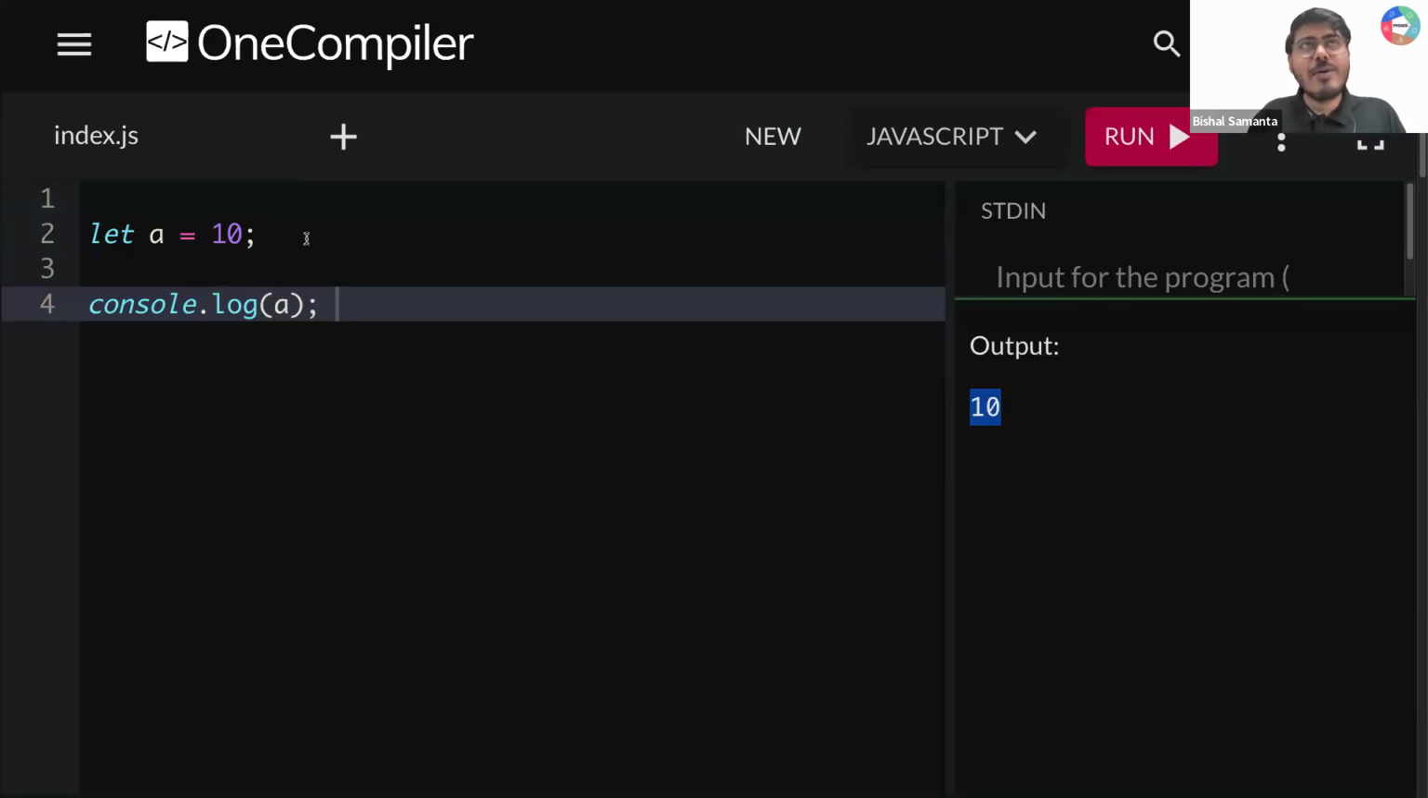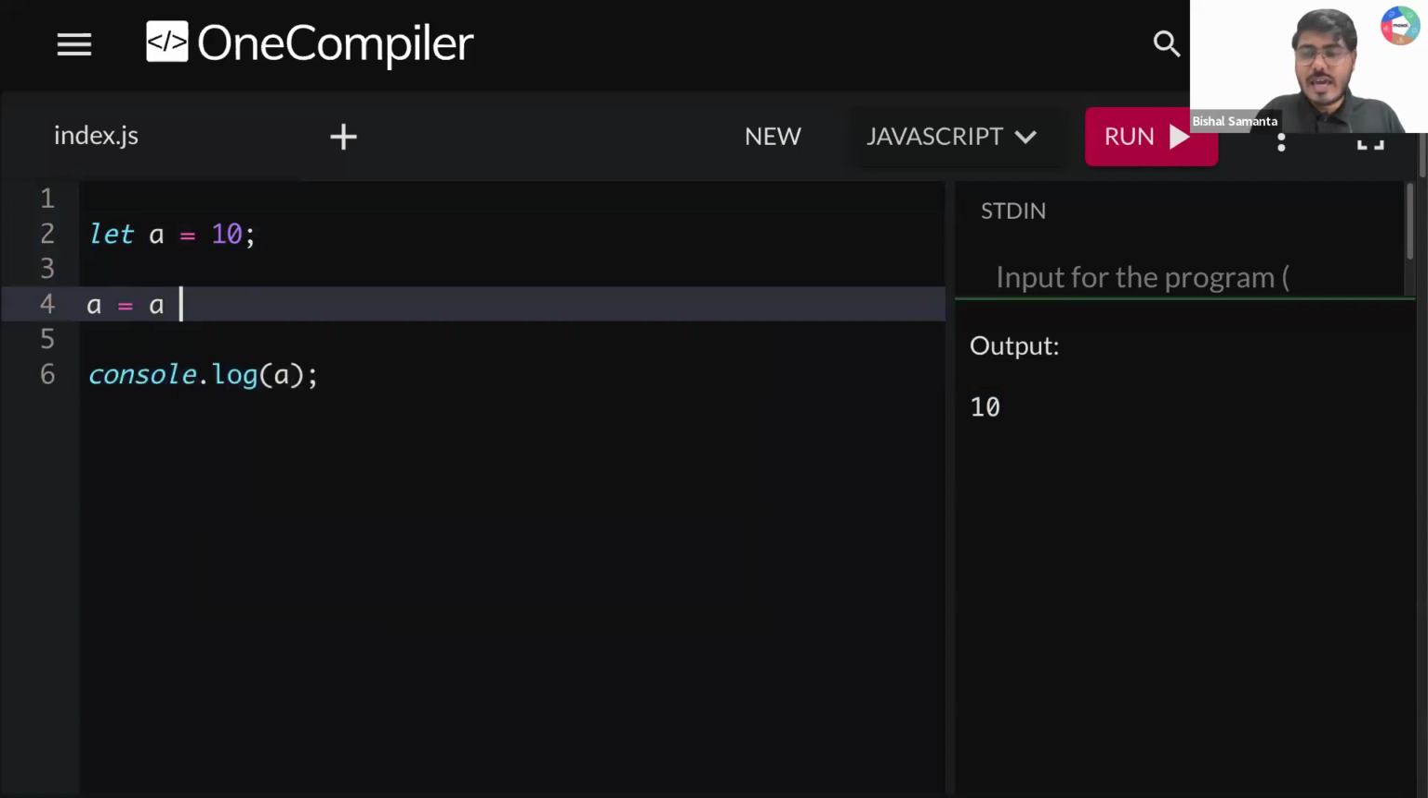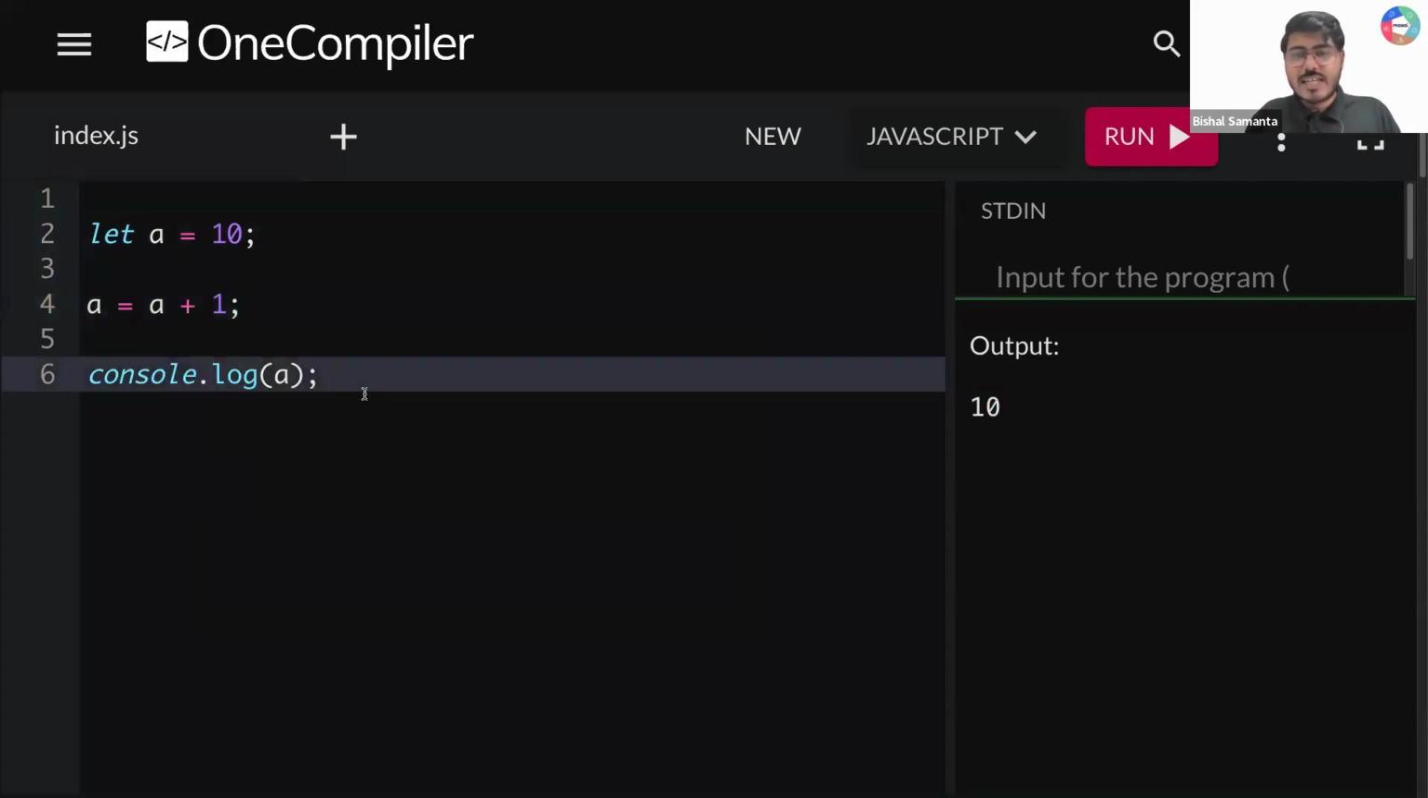Okay. Now tell me one thing. What if I write here A is equal to A plus 1? I need everyone's response now, guys. Can you tell me, line number 6, what should be my output? Okay, so everyone is saying, sir, instead of 10, I am supposed to get 11 here.